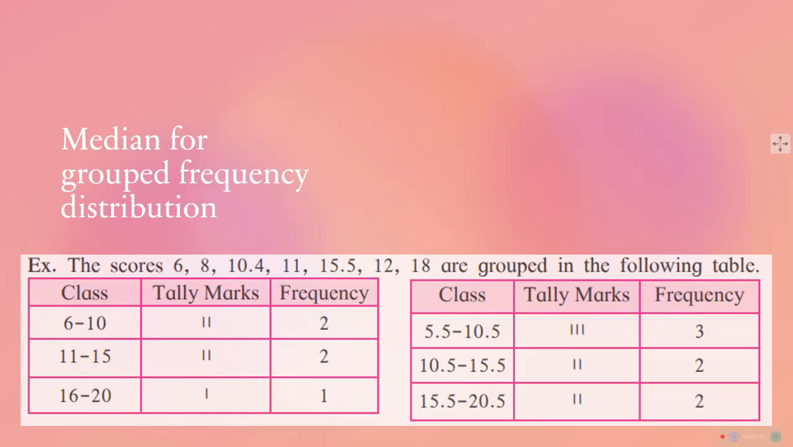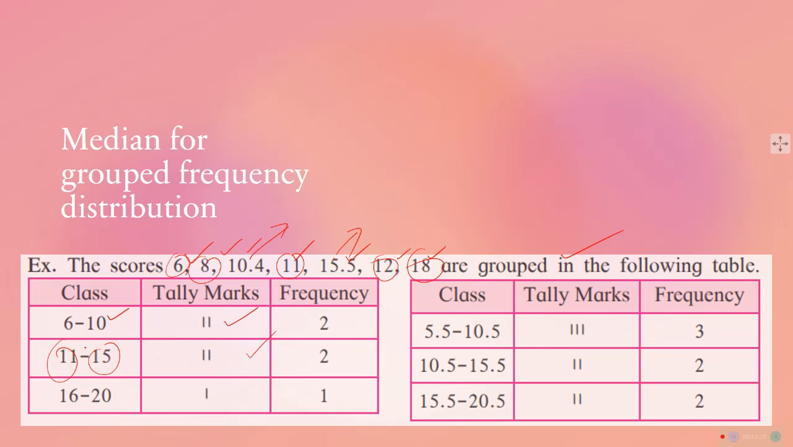But when we practically go ahead with doing this, a lot of difficulties come and approximation comes. The scores 6, 8, 10.4, 11, 15.5, 12, 8 are grouped in the following table. So how is it grouped? 6 to 10 there are 2, 6 and 8. 11 to 15, 11 is there, 12 is there, so 2. 16 to 20, only one is there, that is 18. So where did these two go? 10.4 and 15.5. So this grouping, we need to rearrange it.